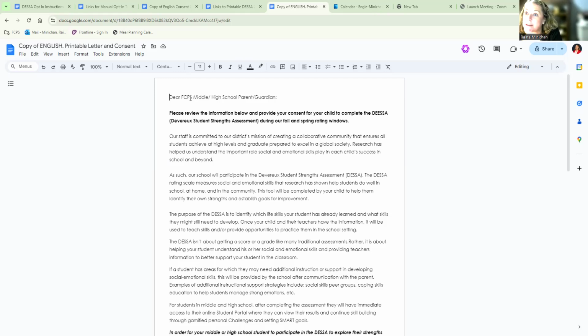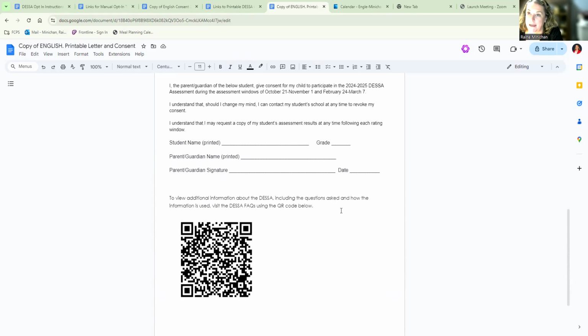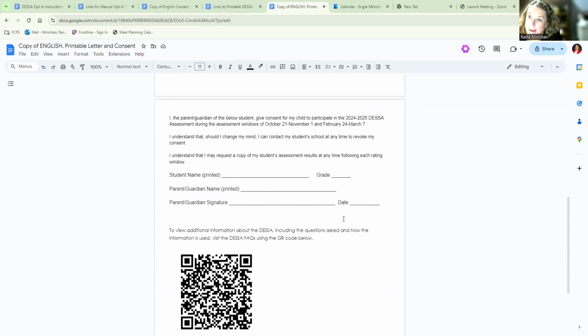What you would do, this is a printable document, is you can print this. This is a letter explaining what the DESSA is, but the most important part is here on page 2. That could be printed on the back of that letter, but if you're just with a parent or you're able to explain to parents at a family night or ball game or other event, and you don't need that letter, that's fine.